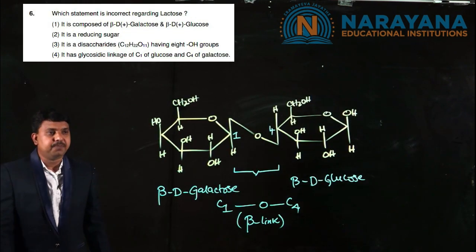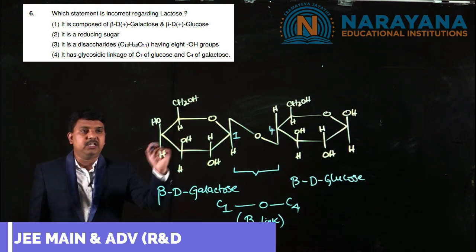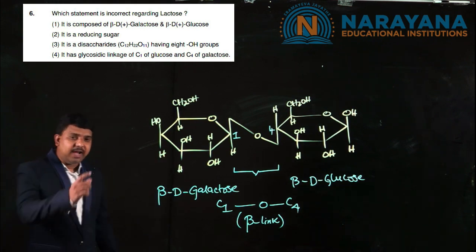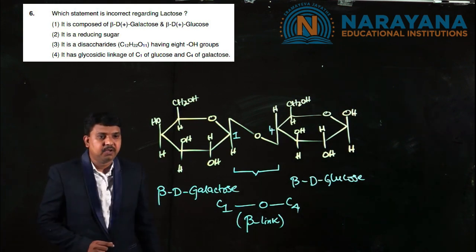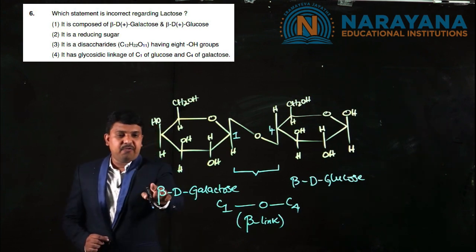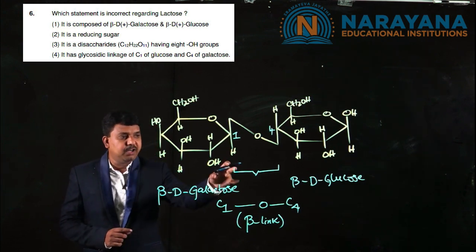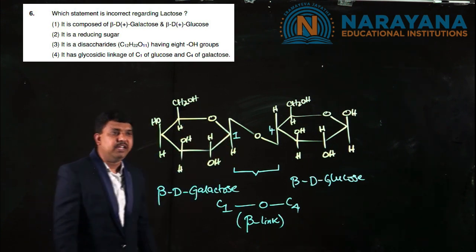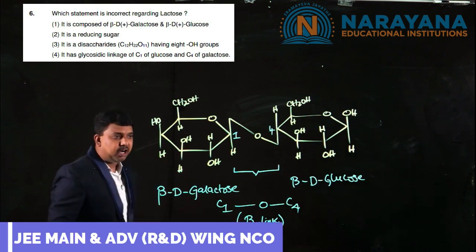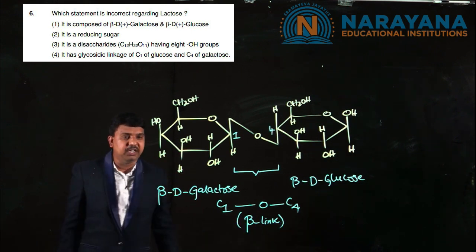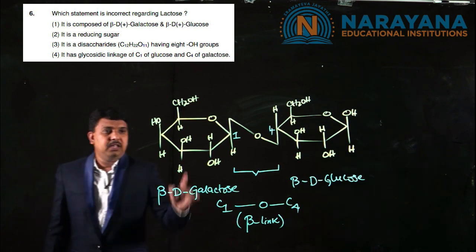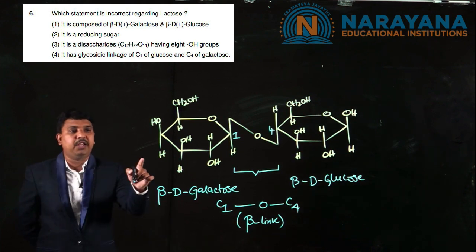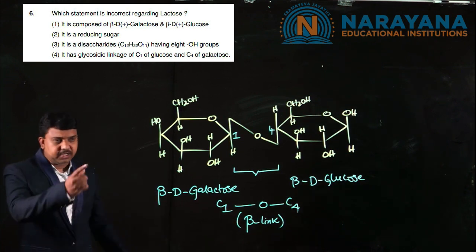The next question is, which statement is incorrect regarding lactose? It is the structure of lactose. Lactose is a disaccharide which is a combination of beta D galactose with beta D glucose. Here C1 of beta D galactose is linked with C4 of beta D glucose, and the link is a beta glycosidic linkage. Statement 1, it is composed of beta D galactose and beta D glucose. It's a correct statement.